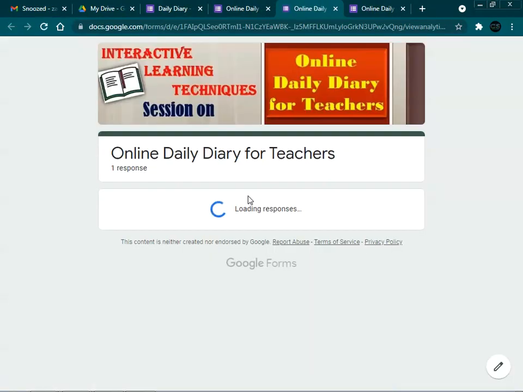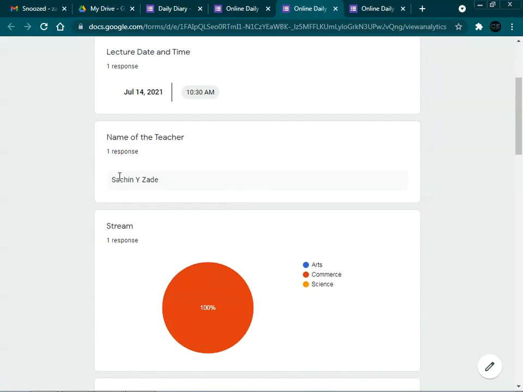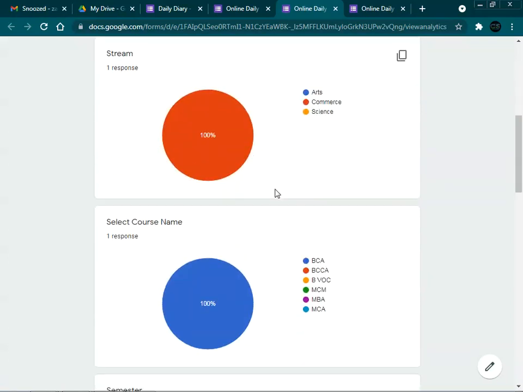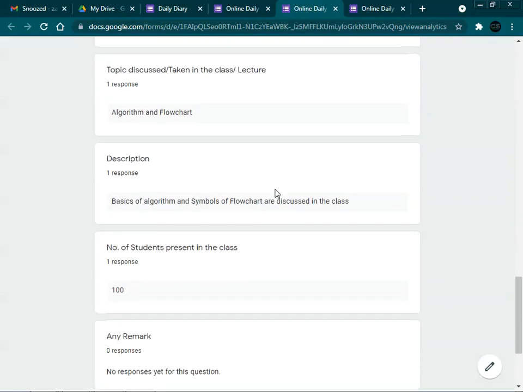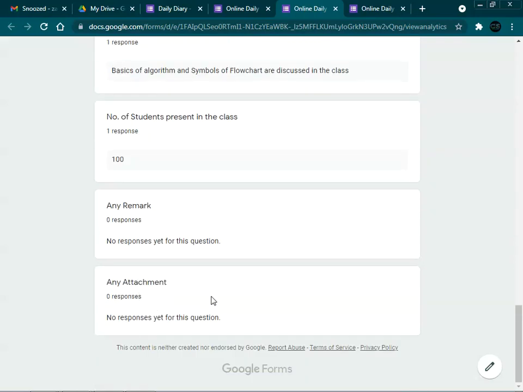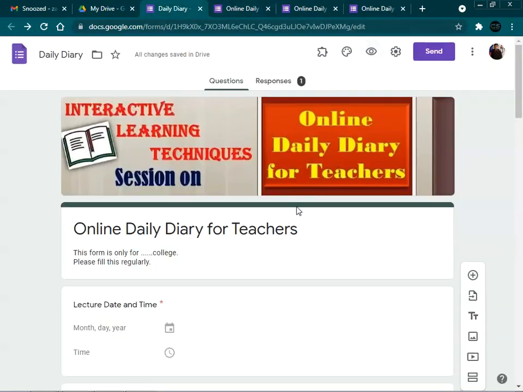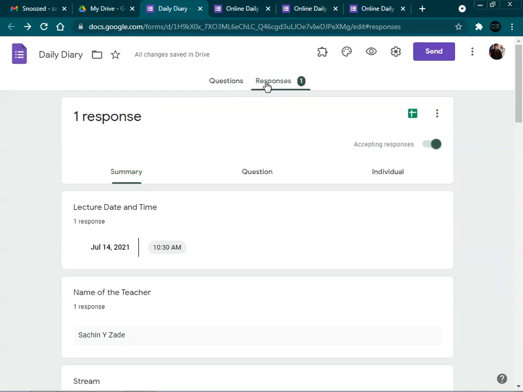Here we will get the responses showing that the faculty name is changed; initially it was science, now it's commerce, and initially the students were 120, now the students are 100. So this data will be reflected in the database itself. Now the question comes to mind: how is this data to be maintained? This data can be easily maintained with the help of a spreadsheet.